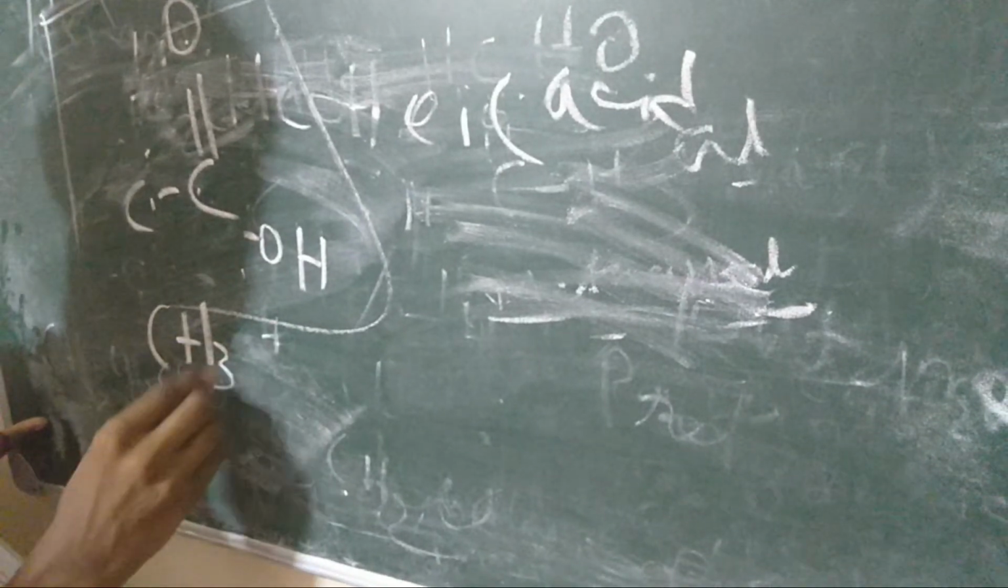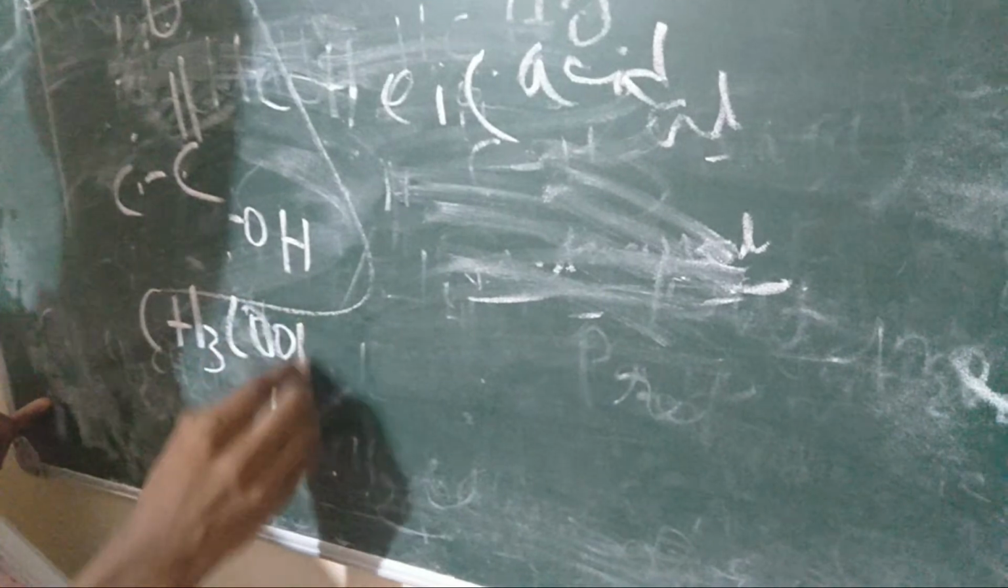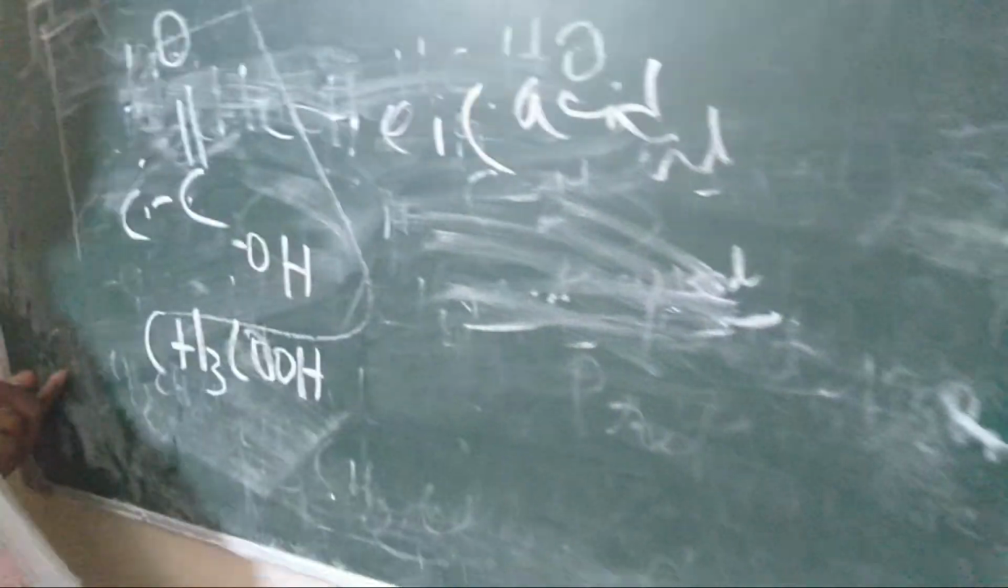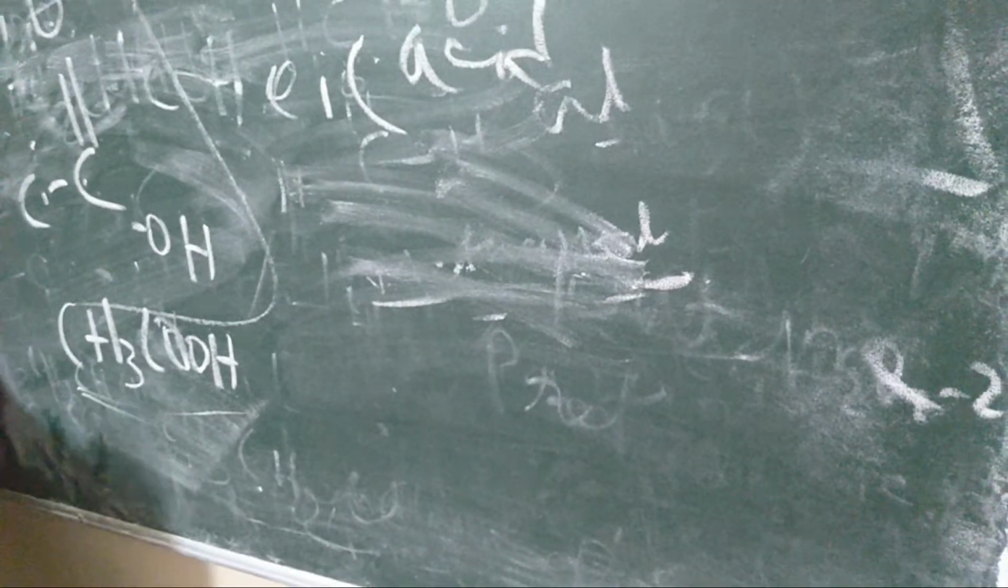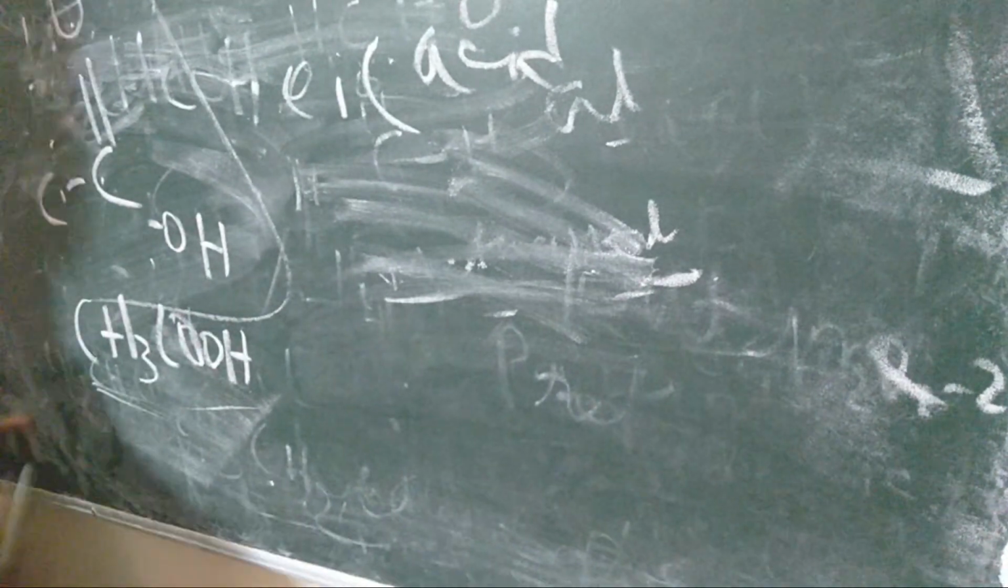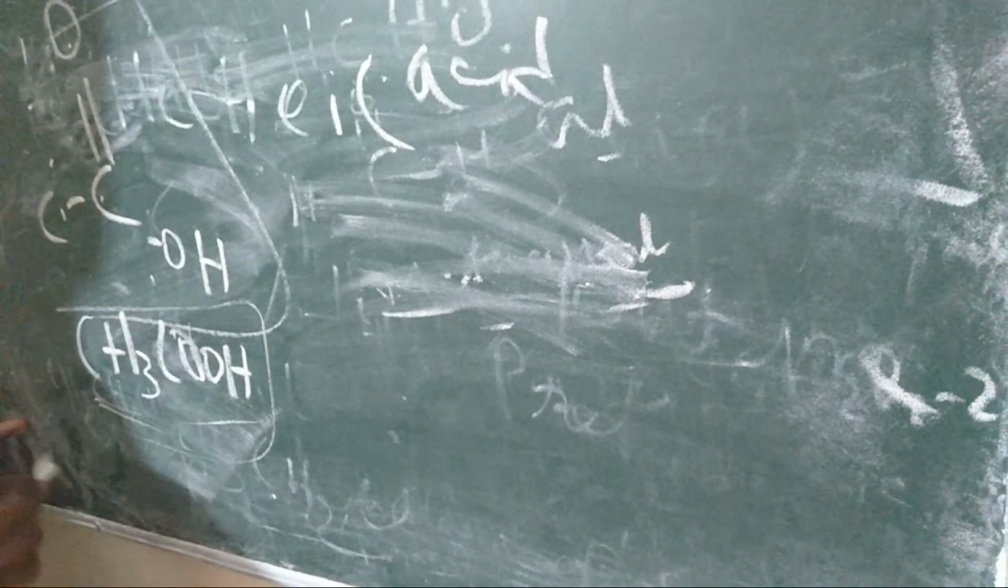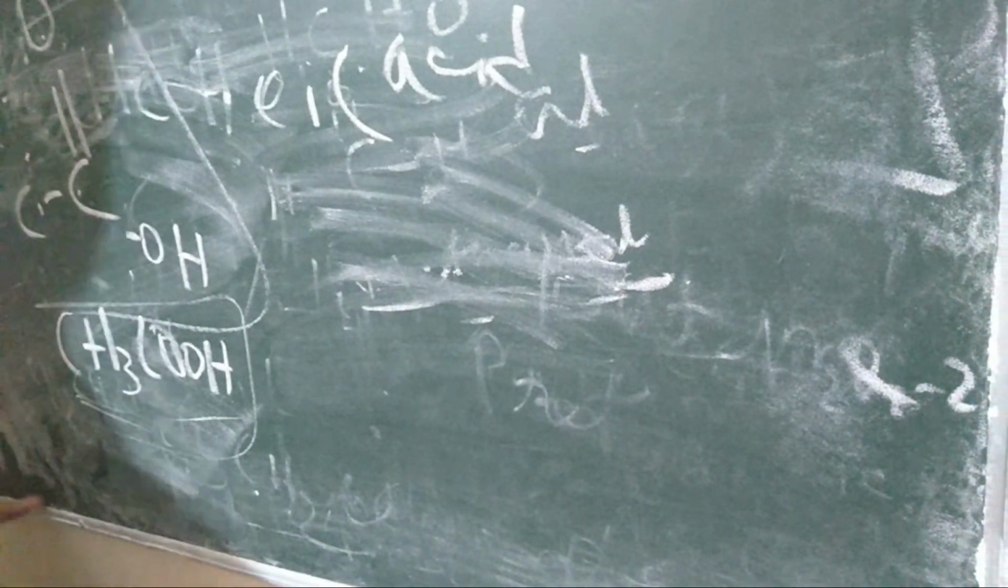There will be an example. First example, CH3COOH. This is a very common name. We all know that this is acetic acid. Acetic acid, as this is CH3COOH. This is commonly known as vinegar also. Vinegar is a very, very important part of the question.